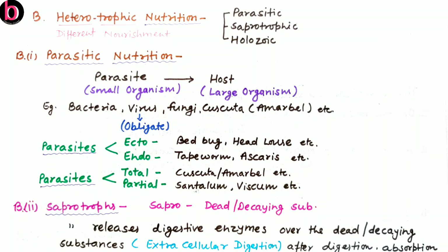The second categorization of parasites is on the basis of their dependency, how much they depend on their respective host. They may be categorized as total parasites or partial parasites. Total parasites are those which are fully dependent on their host, and here we can say they are obligate parasites, meaning without their host there is no survival of these kinds of parasites. For example, here this is Cuscuta or Amarbel.